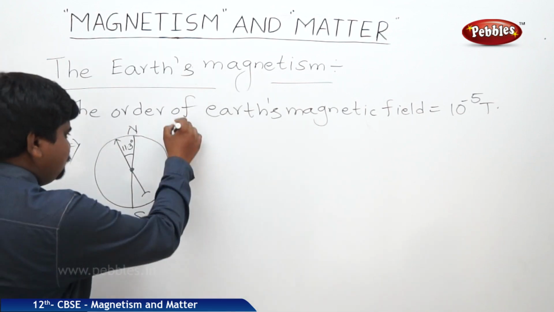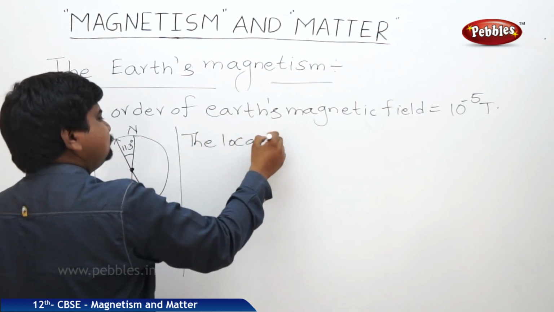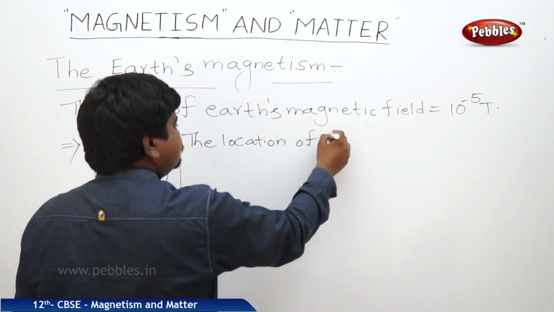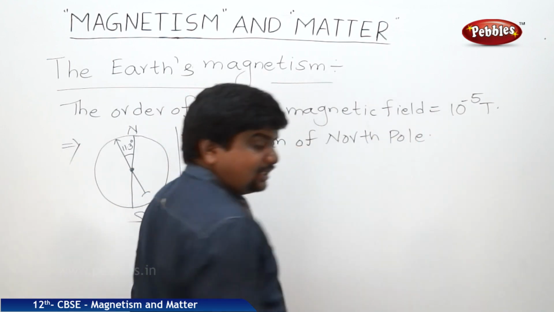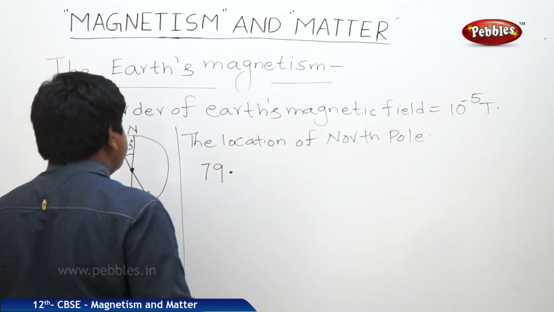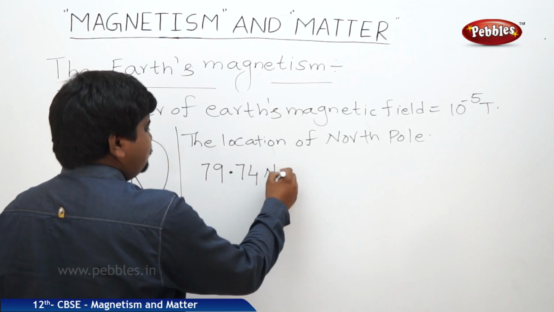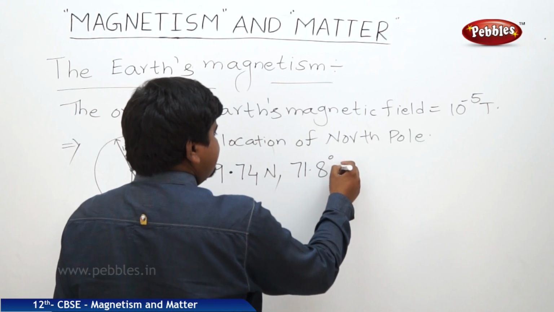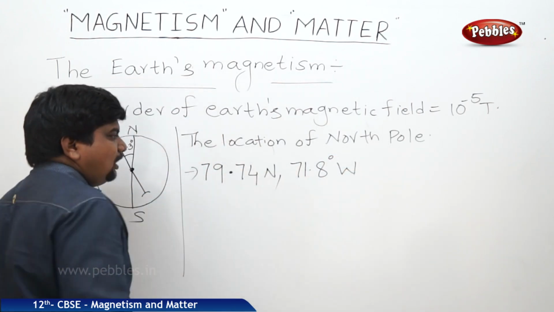It does not exactly merge with the geographical north and south poles. The location of the north pole is about 79.74 degrees north and 71.8 degrees west, in latitude and longitude.